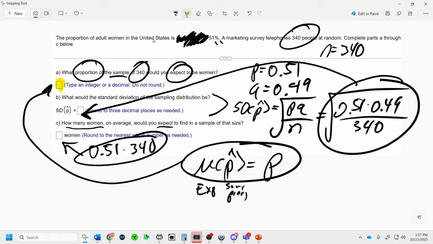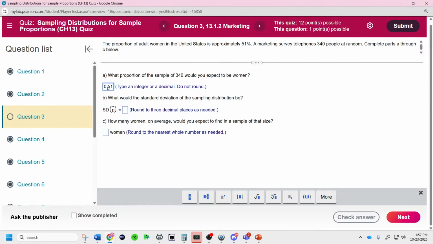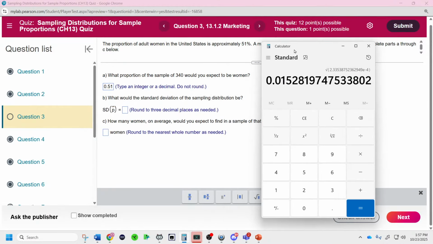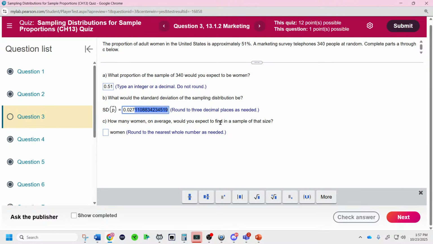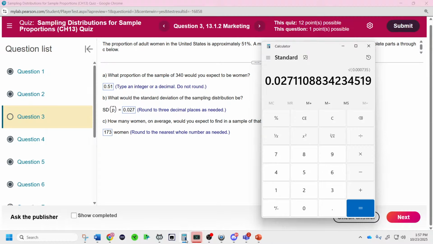Yeah, I mean, you didn't. I like it. Yep, 51%. Because if 51% of people are women, I expect 51% of my sample to be women. And then we do the square root of P times Q over N. There we go. And then we take 51%, which I should be able to do in my head. I got it. Yeah. 51% of 340. There we go. Rounded down. There we go.